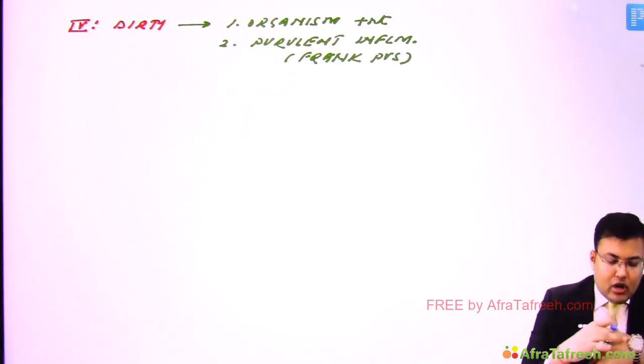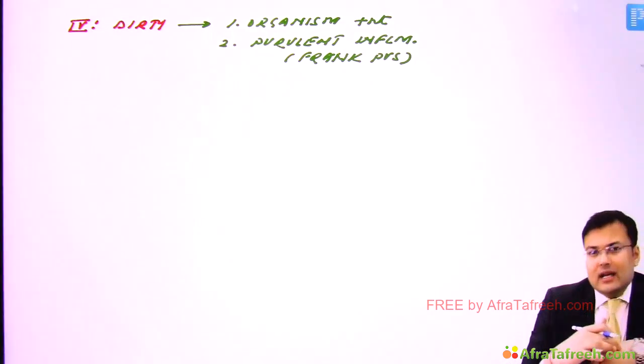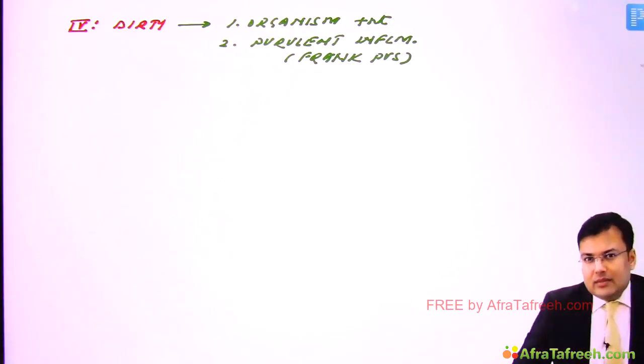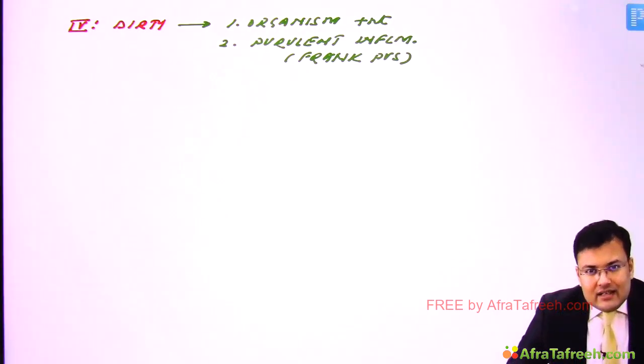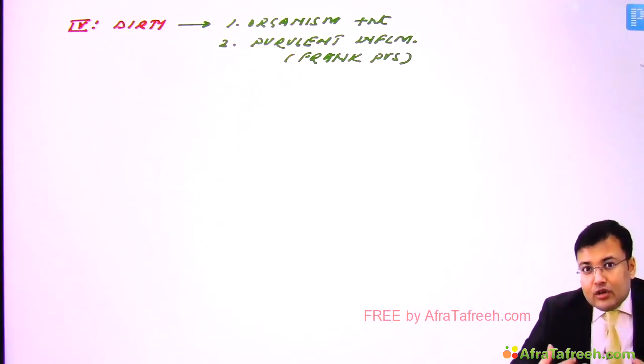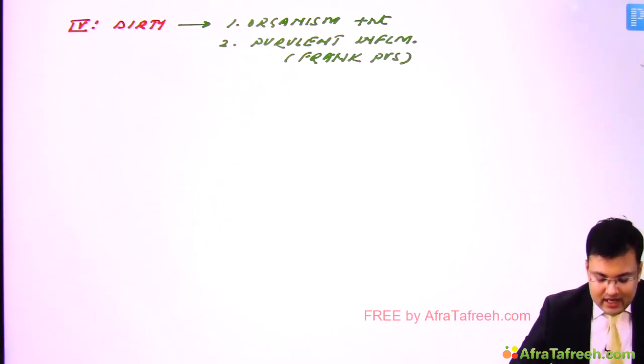Clear? It means there is presence of frank pus in the wound. Now in these cases, suppose a patient is having an old traumatic wound and there is already devitalized tissue, meaning necrosed tissue. So if there is an old traumatic wound with devitalized tissue, or sometimes there is accidental or gross contamination. Suppose there is perforation peritonitis and after perforation peritonitis there is gross contamination. So these are included here.